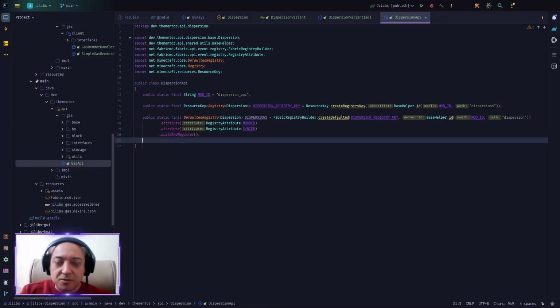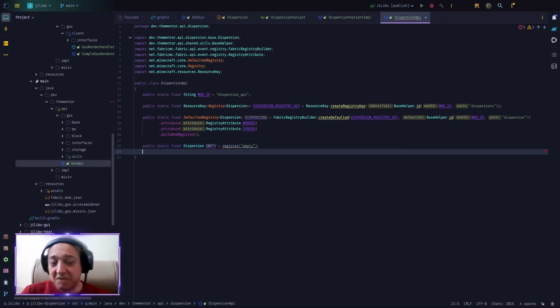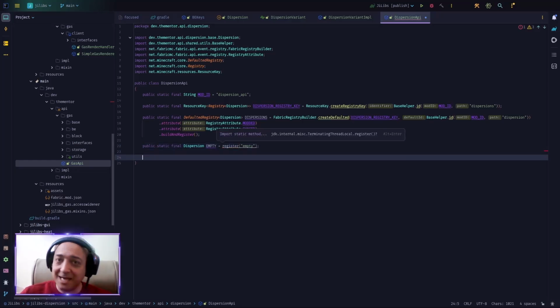After this, we want to utilize this registry to register an empty entry into our system. So we say public static final Dispersion. We call it EMPTY equals to a method that we will create a few minutes later, and we call it empty. So this will be an empty dispersion in our system. Basically, the way we use it is just like saying Fluids.EMPTY or Gas.EMPTY. It's an empty entity inside the whole system. It's a type of dispersion, but it has nothing in it.